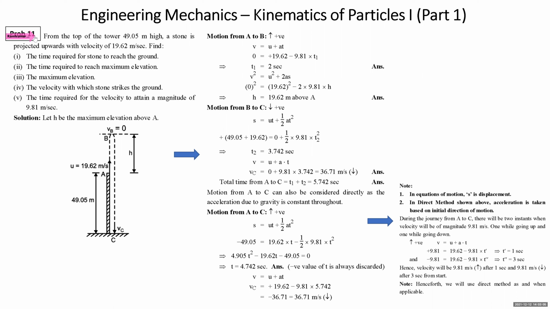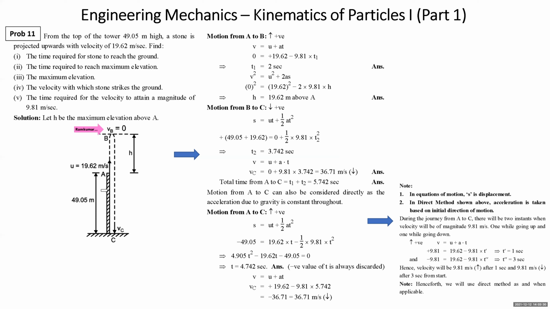Students, we have drawn the diagram. This is the tower of height 49.05 meter. From the top of this tower, a stone is thrown vertically upward at 19.62. How long will the stone keep going up? Till velocity becomes 0. Then it starts falling and finally it hits the ground at C.